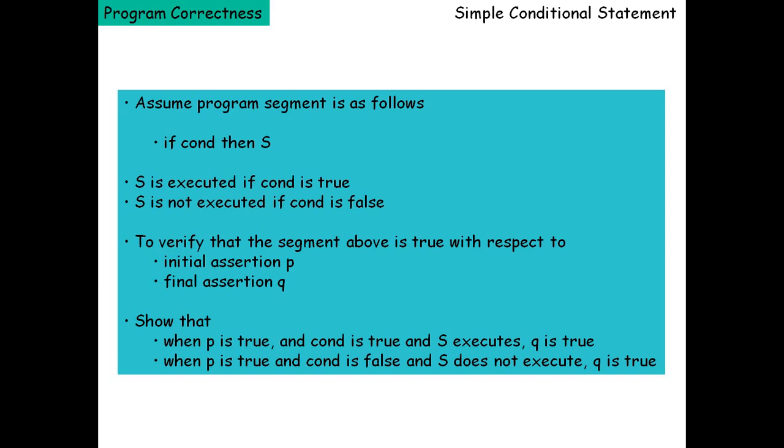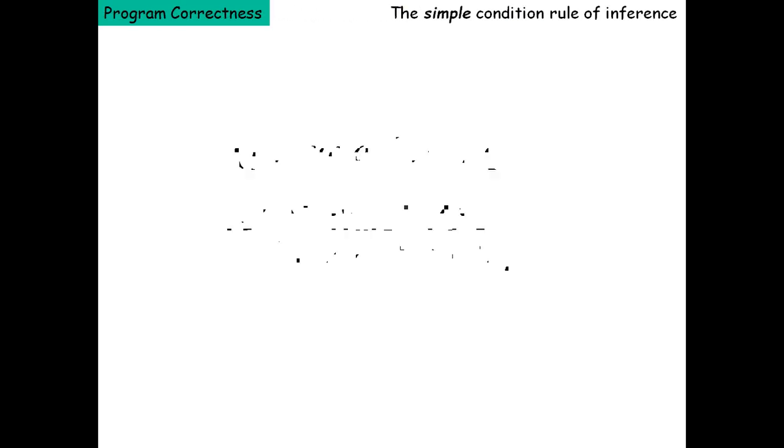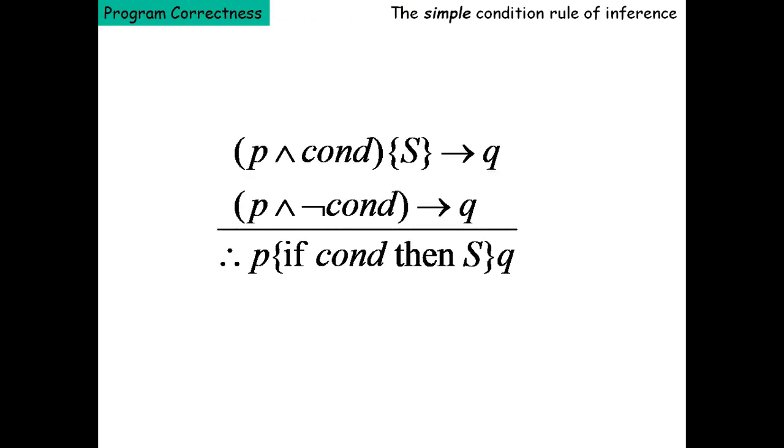because the precondition and postconditions must be supplied by the programmer. Then only we can check the program correctness. That means what input you expected, what output you have expected. Both must be mentioned beforehand, then only we can check whether the program is correctly ending or not. So in this case, the simple inference will be written like this: if the precondition is true and the condition is satisfied, that is the condition is also true, then the program segment will execute, and hence Q will be true.